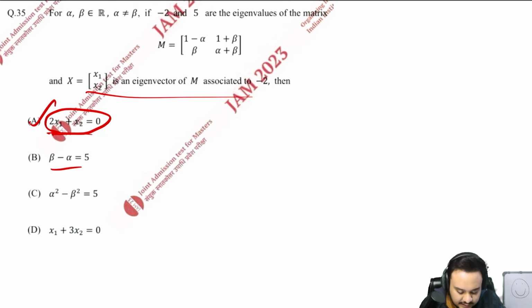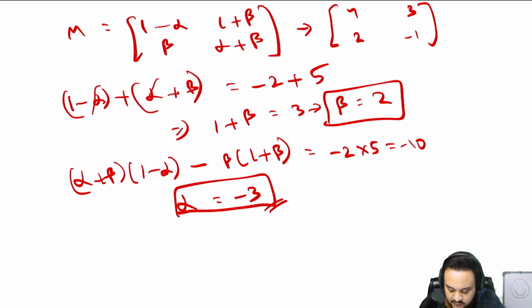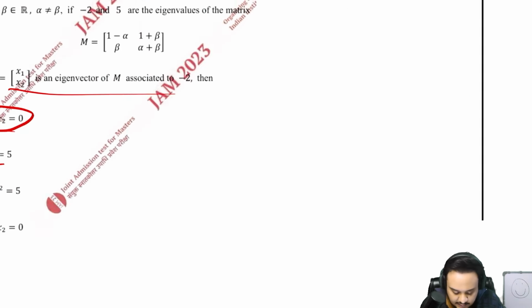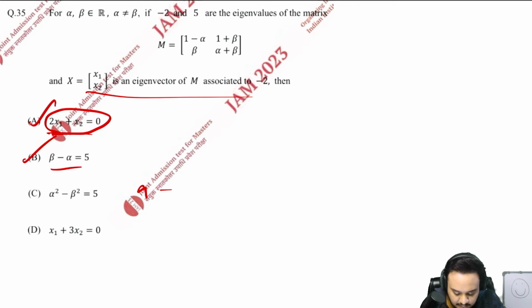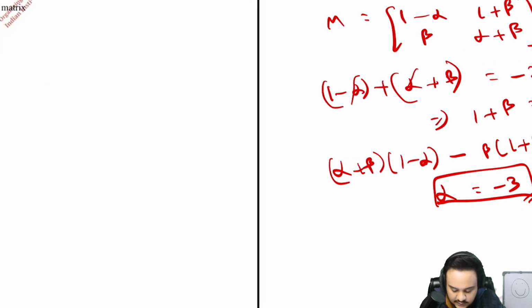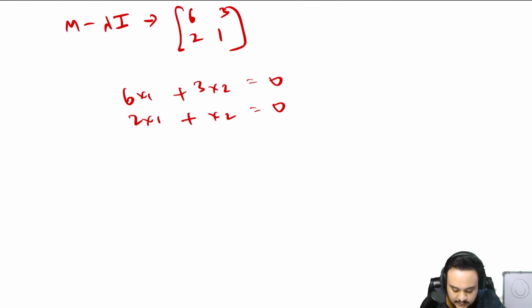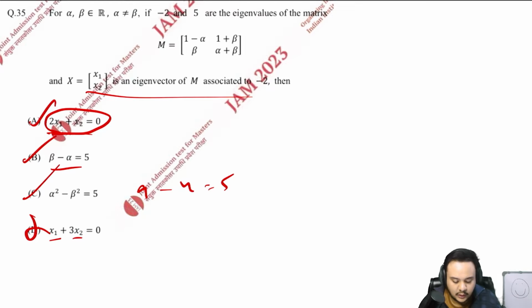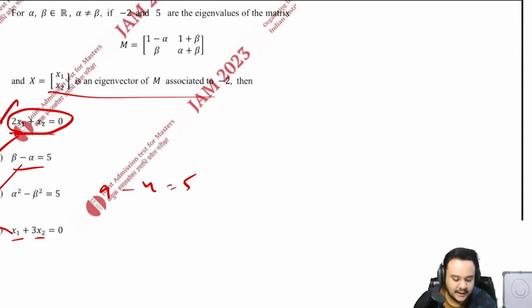So beta minus alpha is equal to 5. Beta was what? 2 minus minus 3. Yes, this is also correct. Alpha square, alpha is minus 3, so 9 minus 4, 5. Yes, this is also correct. X plus 3x2, no, this is not what we found. So this is wrong. So A, B and C are the right options.